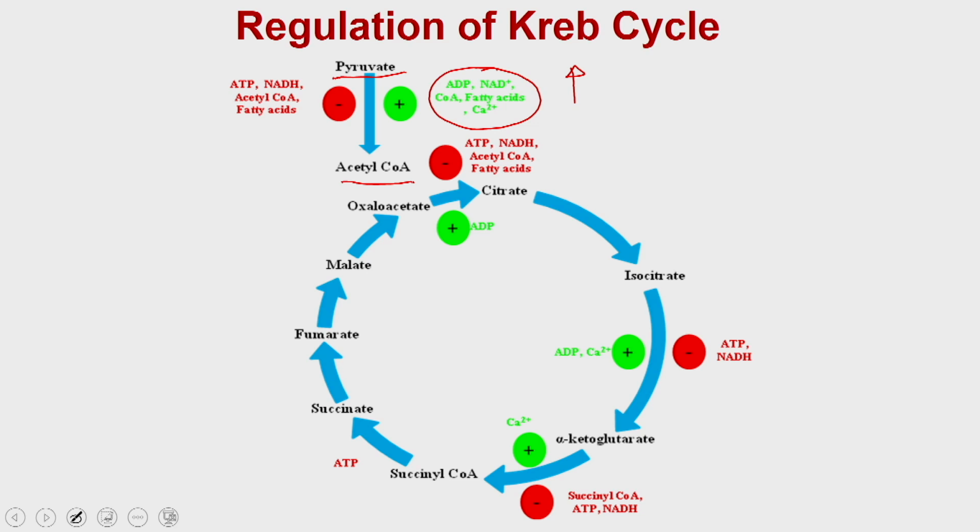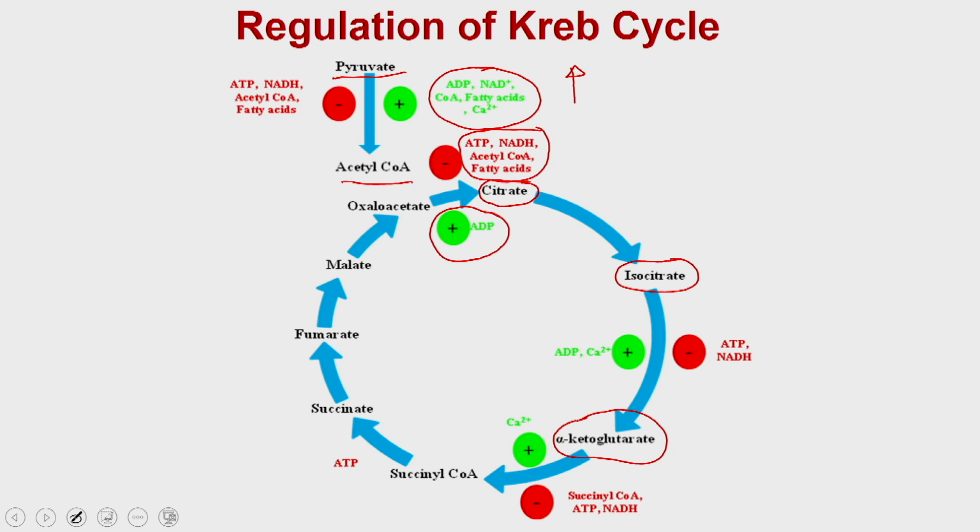Then the acetyl CoA will combine with the oxaloacetate to form the citrate. At this step also, the ADP, which signifies the loss of ATP or a low level of ATP in the cell, is going to enhance or activate these reactions. Whereas if you have a large quantity of ATP, NADH, acetyl CoA or fatty acid, that is going to inhibit these reactions. The same is true for the conversion of isocitrate to alpha ketoglutarate.